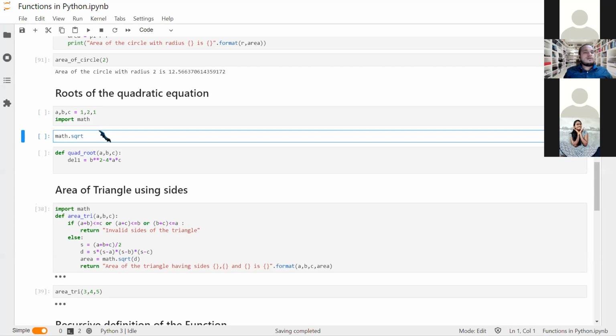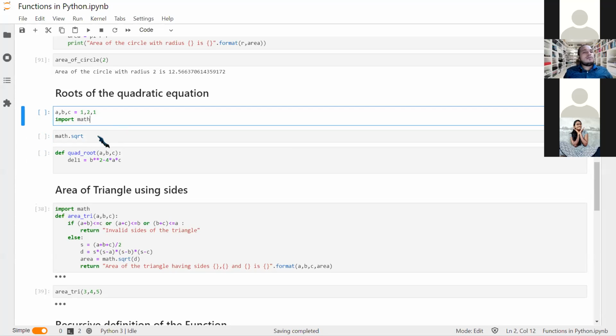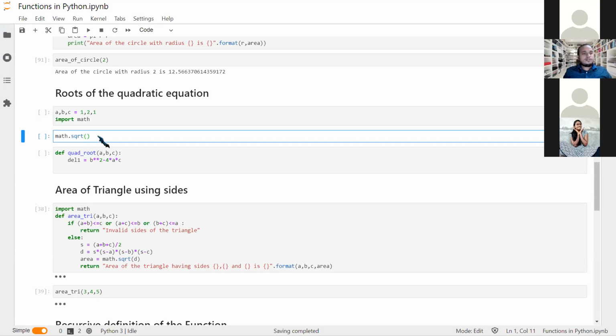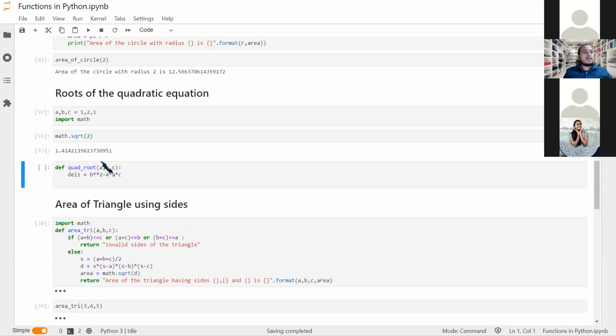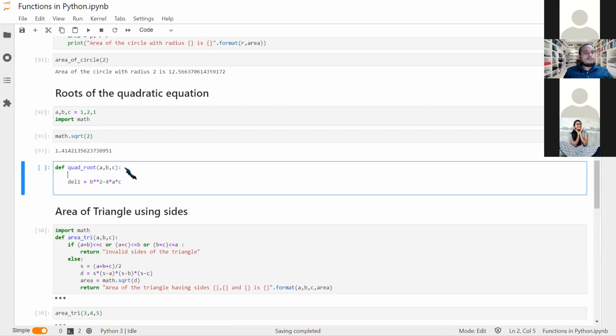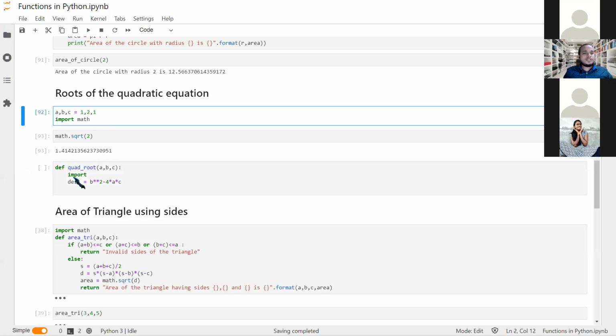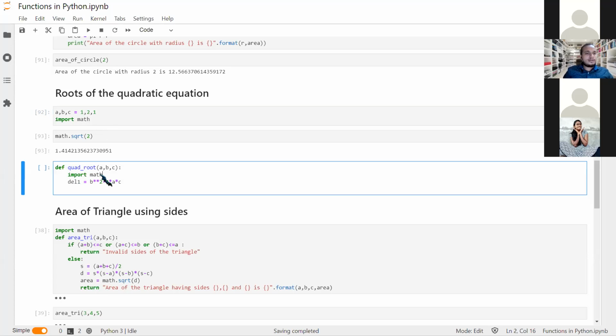Now I will try to take the square root of, say, 2. Does this work? Yeah. I have already imported math here. You can also define it in the function if you want, so that if you delete this cell, you won't get any error. So I'm importing math here, and I'm going to write the formula.